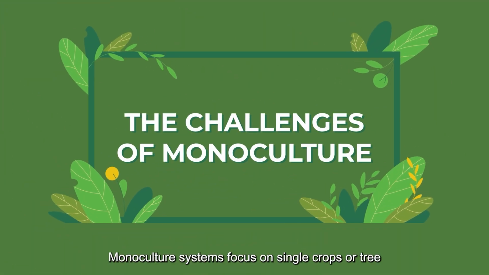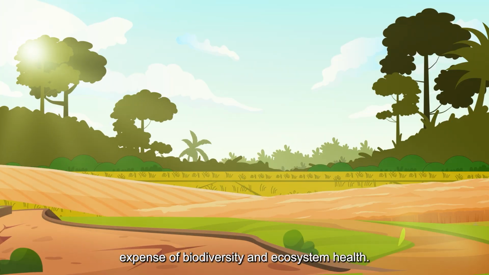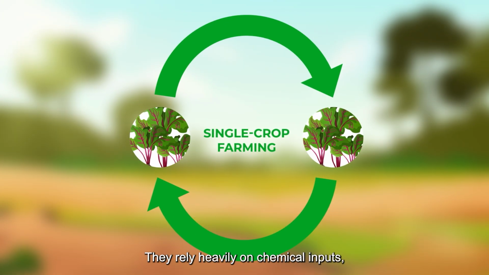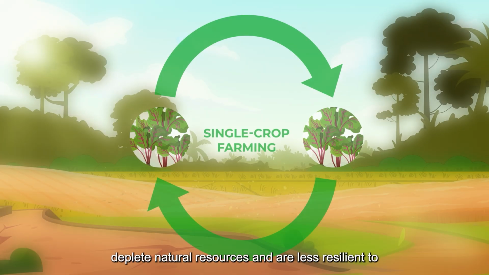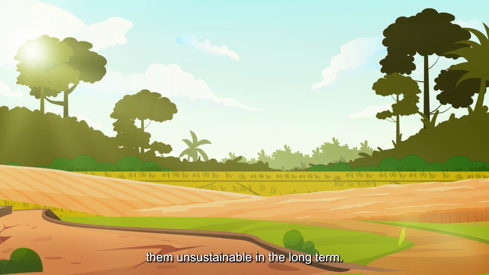Monoculture systems focus on single crops or tree species in plantations, often at the expense of biodiversity and ecosystem health. They rely heavily on chemical inputs, deplete natural resources, and are less resilient to environmental stresses, making them unsustainable in the long term.